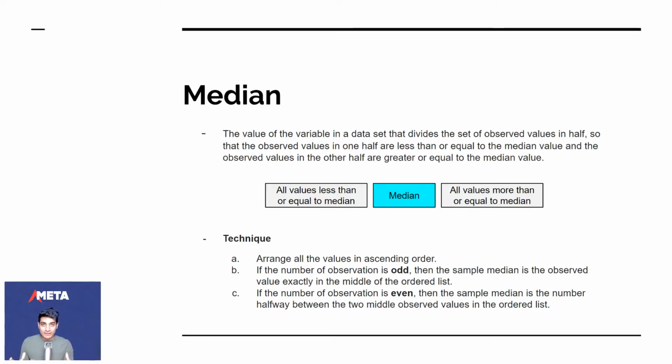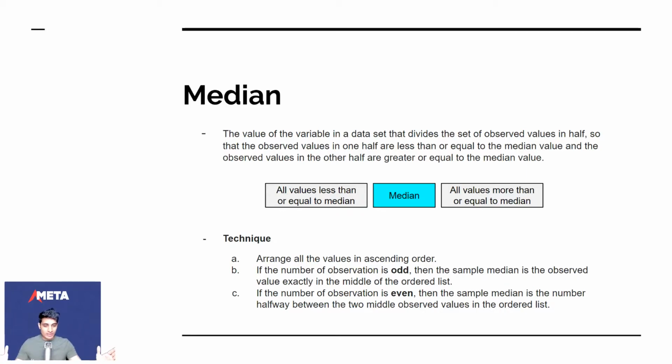Right, the median. Now this is the next measure of center. The median is the value of the variable in a data set that divides the set of observed values in half, so that the observed values in one half are less than or equal to the median value, and the observed values in the other half are greater than or equal to the median value. What this means is very simple. Say we have a bunch of different data. You arrange them in ascending order, and then you take a stick and place it exactly at the center, and that center is the median.